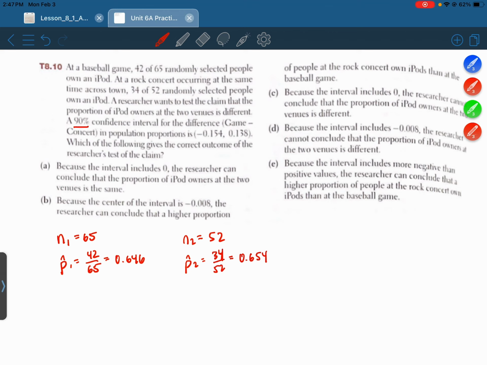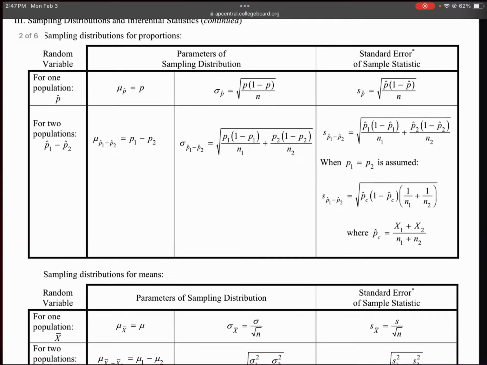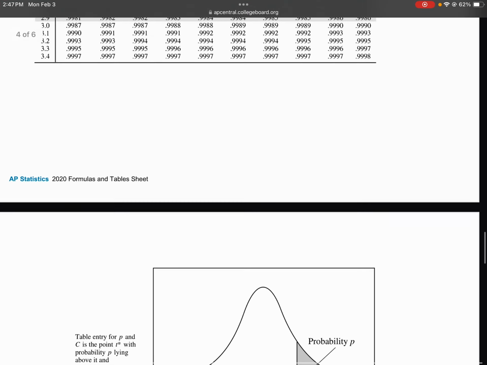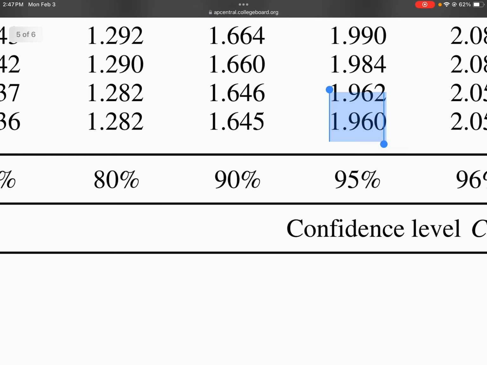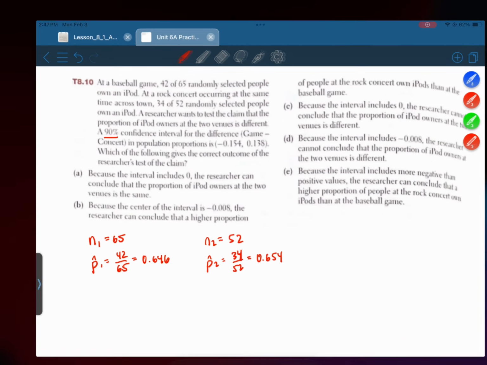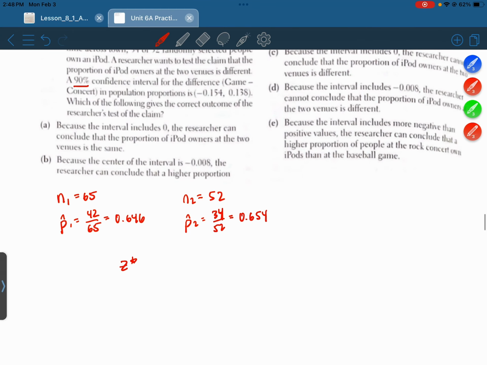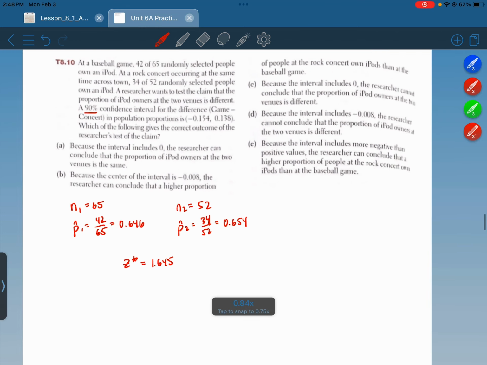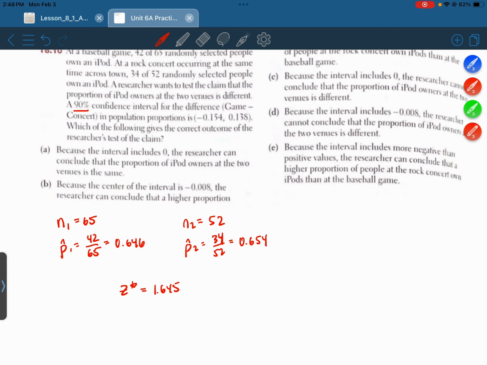All right, a 90% confidence interval for the difference, game minus concert, in population proportions is negative 0.154 to positive 0.138. Okay. So 90% would imply a critical value, a z-score, of 1.645. All right, which of the following gives the correct outcome of the researcher's test of the claim?